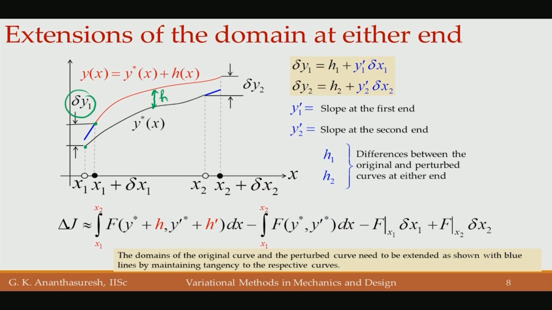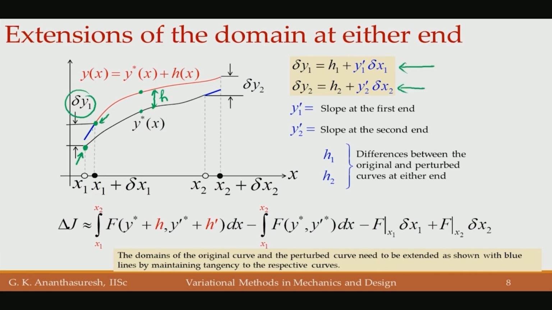That will be h here, whereas delta y is between the corresponding points, the contemporaneous points, we can call it that way, because this point actually corresponds to this point, and at the end again this point corresponds to this point. Let me put arrows. So, this point and this point we are comparing, that is delta y1, whereas at the same point on the curve, that is h, the perturbation of the function, where delta y is the actual variation including the domain condition there. So, we now have delta y1 and delta y2.